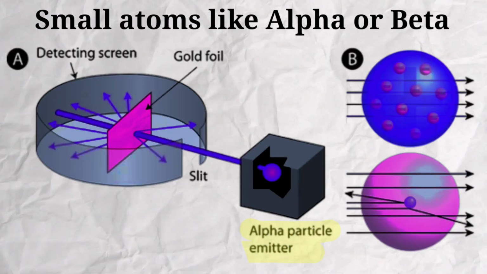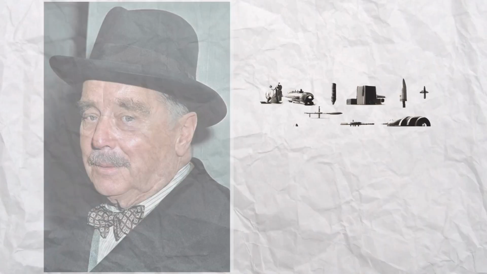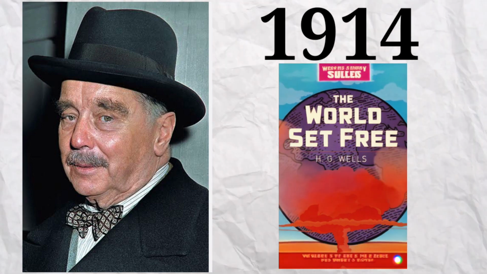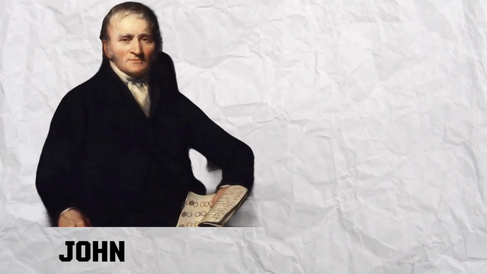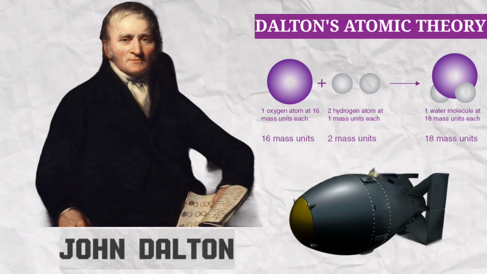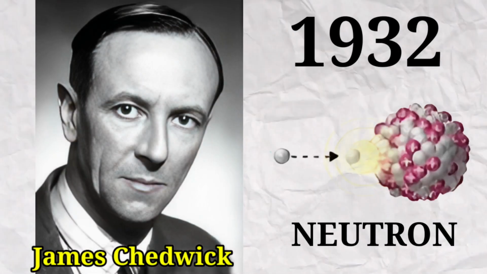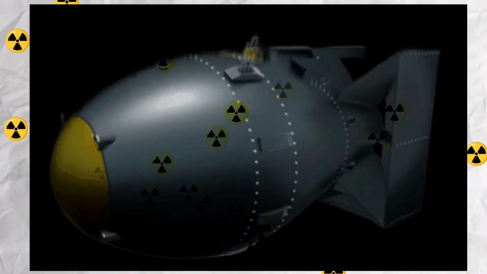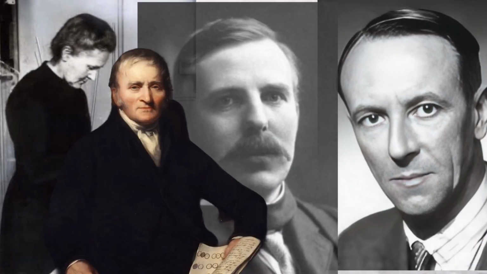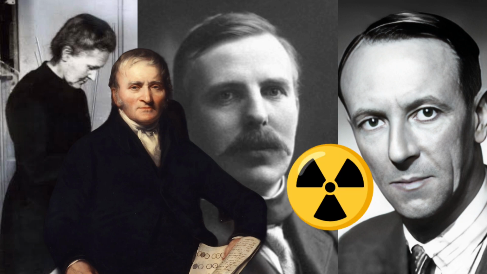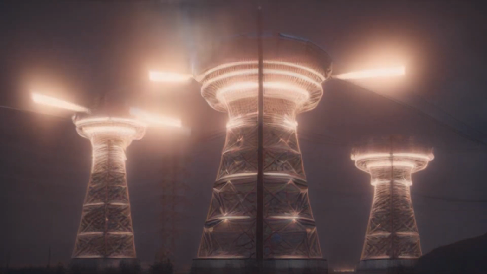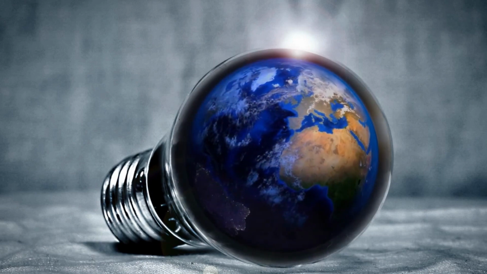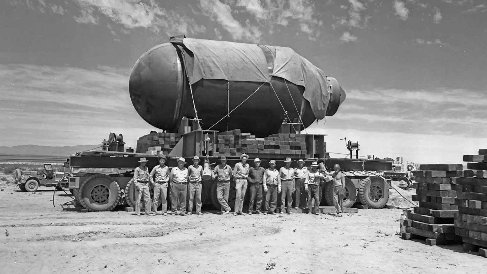And based on this model, H.G. Wells described a variety of weapons within the 1914 novel The World Set Free, which were to become reality in the coming days. Although Dalton is considered the father of atomic theory, after that in 1932, James Chadwick discovered the neutron, after which we had reached very close to making nuclear weapons. So till now scientists from all over the world were studying nuclear energy so that electricity could be generated from it. But after this the situation in the world became such that instead of making electricity, man was forced to make nuclear weapons.